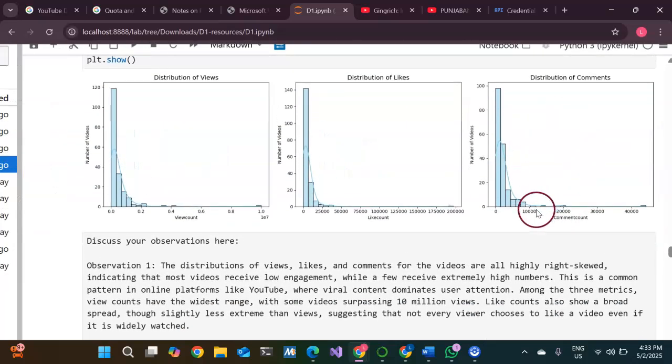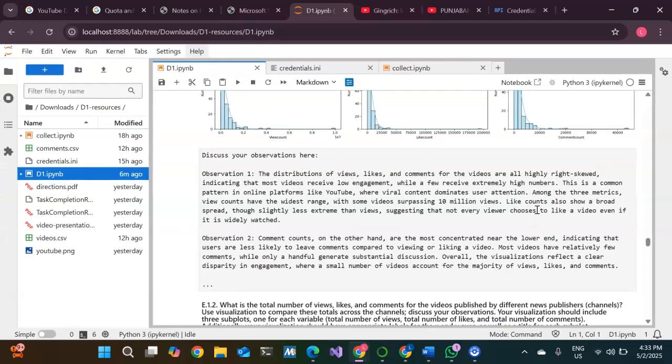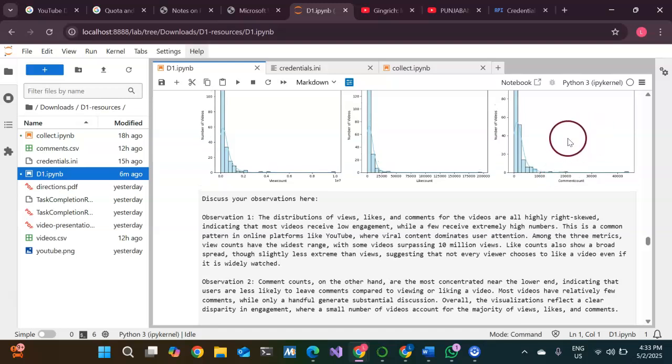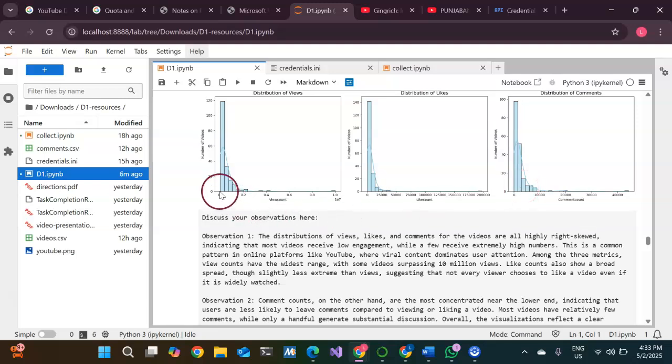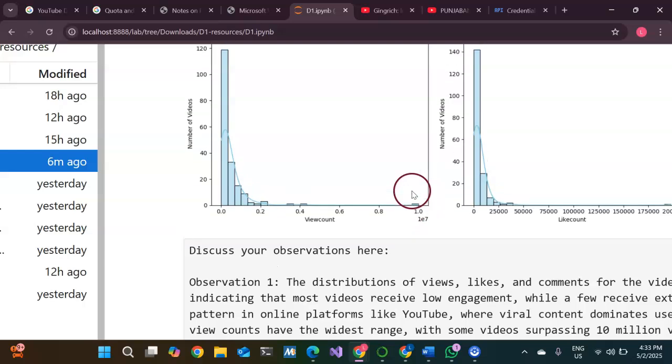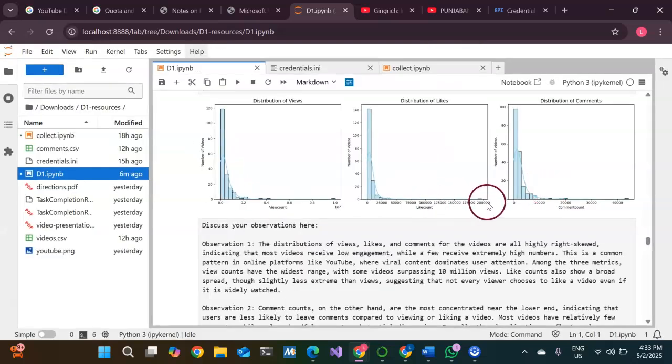This is the subplot for the distribution of comments. We can see here most videos have relatively few comments, while only a handful generate substantial discussion. Overall, the visualization reflects a clear disparity in engagement, where a small number of videos account for the majority of views, likes, and comments. As we can see from here, a very small number of videos are responsible for the highest view count, a very small number for the highest like count, and a small number for the highest comment count.